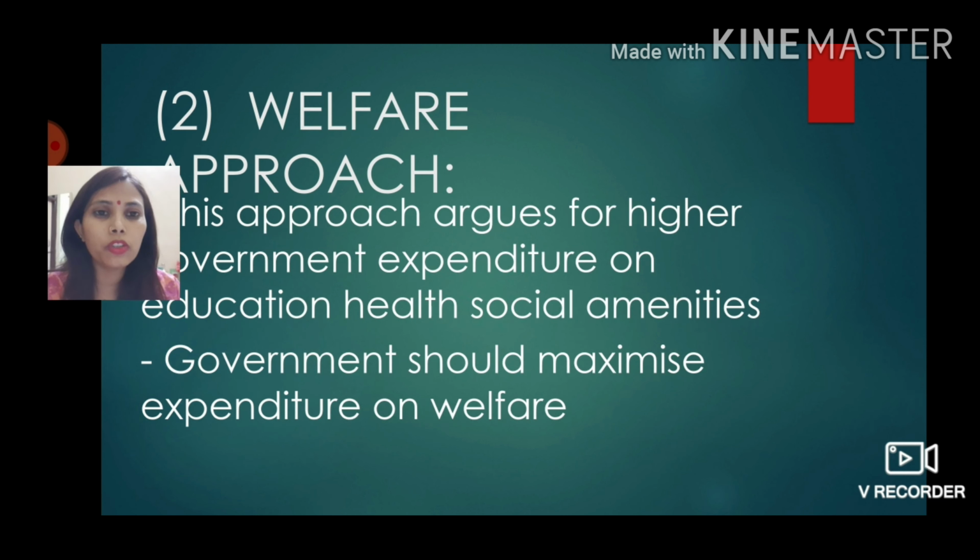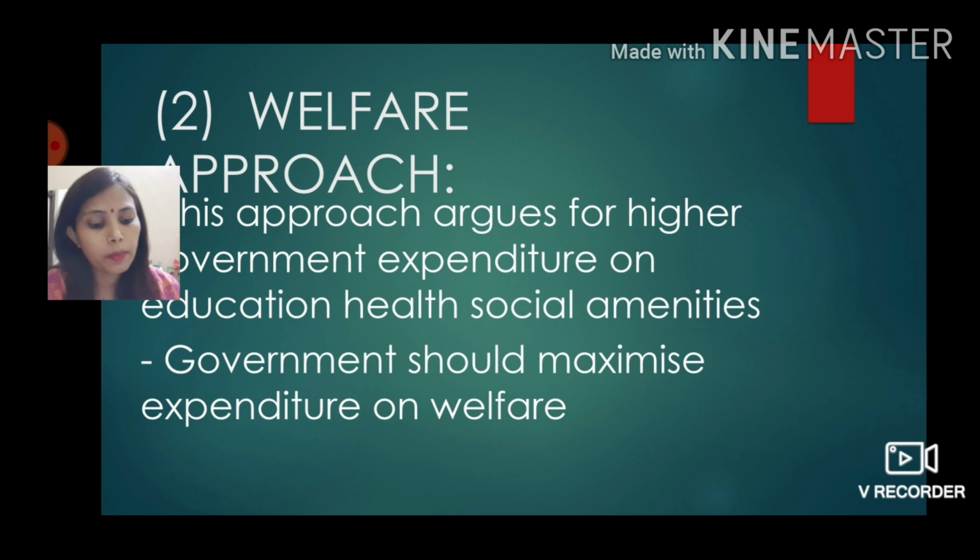Next is welfare approach. This approach argues for higher government expenditure on education, health, social amenities. According to this approach, government should maximize expenditure on welfare. So this approach says that the government is totally responsible for the welfare of the citizens. The government should make such policies and govern in such a way that the welfare of all the citizens, all the residents of that country is looked into. That's the second approach, the welfare approach.